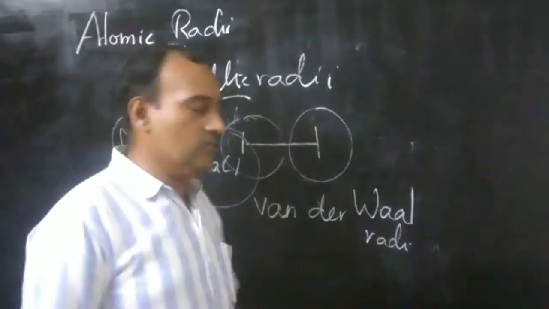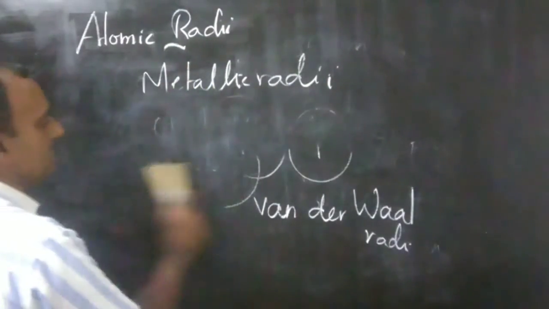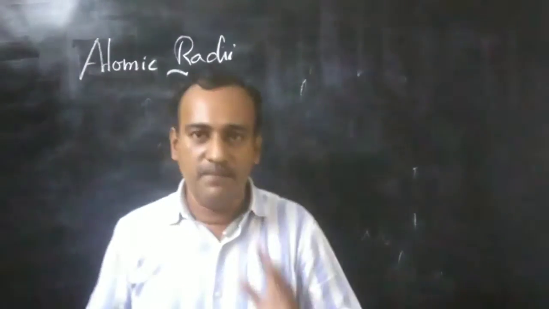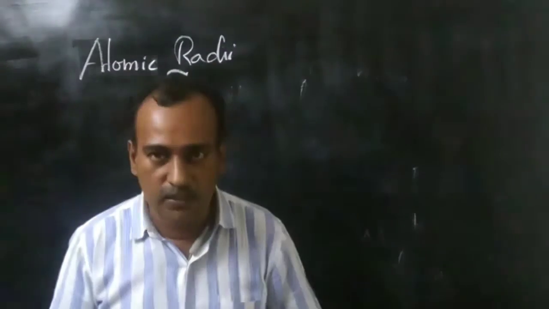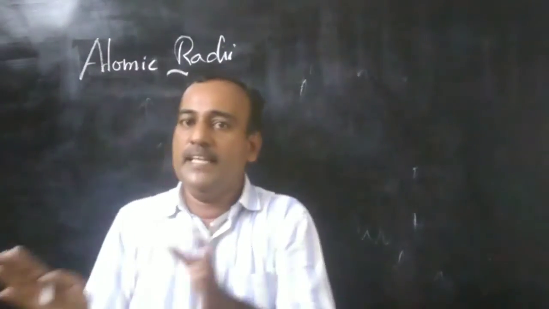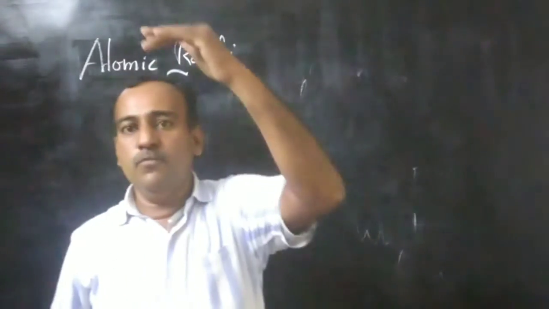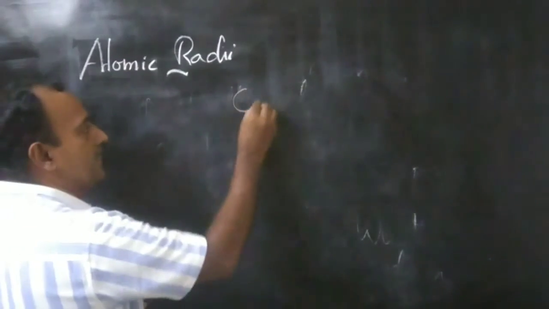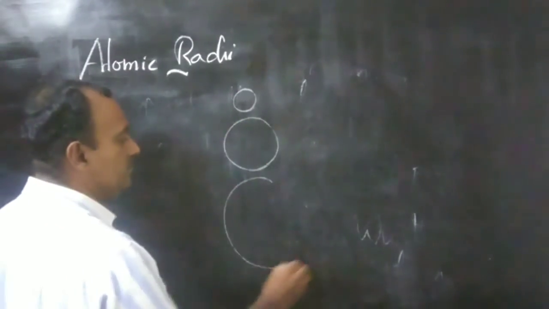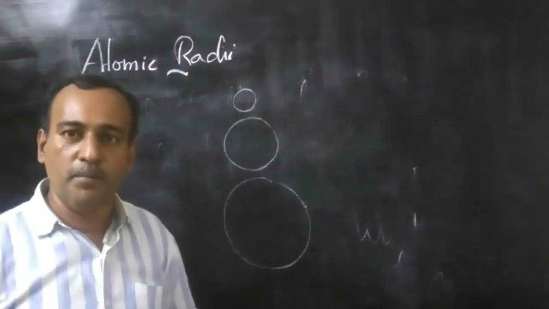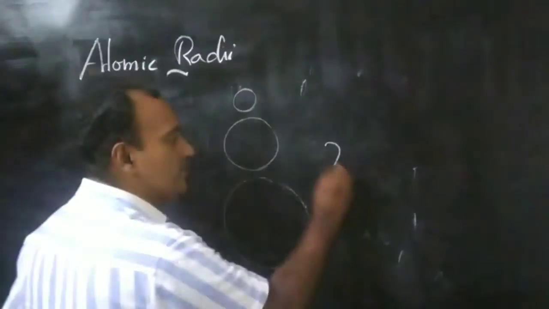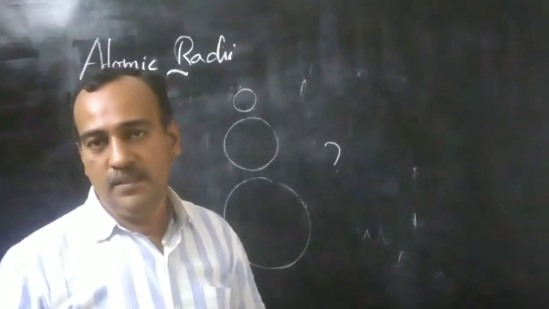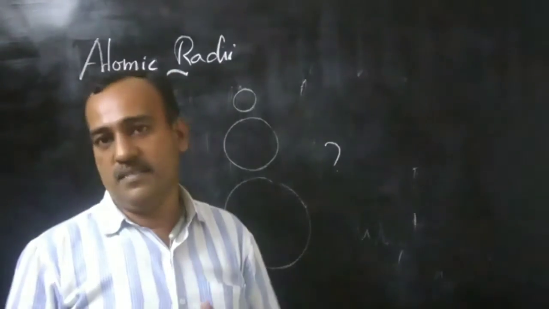Now we have to study the periodic trend in atomic radii. Periodic trend in atomic radii means how the atomic radius varies when we move from top to bottom as well as from left to right. When we move from top to bottom, atomic radii usually increases. Why? Because when we move from top to bottom, the atomic number increases.